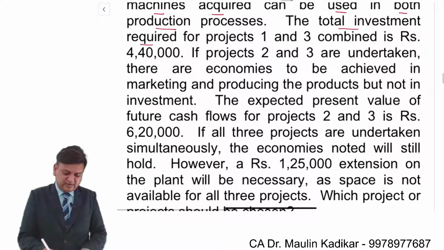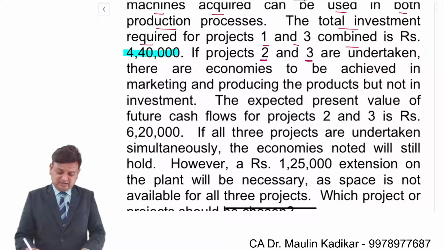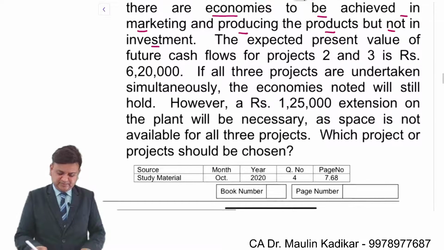Total investment required for 1 and 3 combined is 4,40,000. If projects 2 and 3 are undertaken, there are economies to be achieved in marketing and producing of the products, but not in investment. The expected present value of the future cash flows for 2 and 3 is 6,20,000.